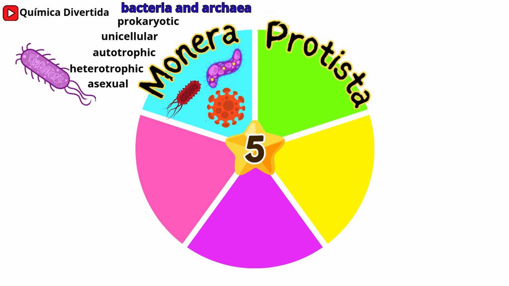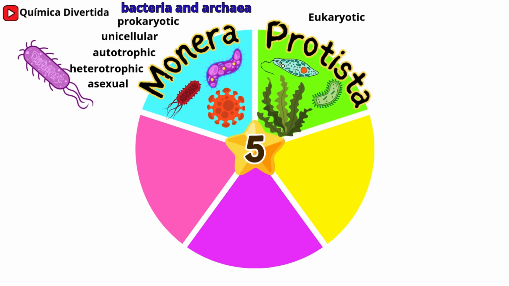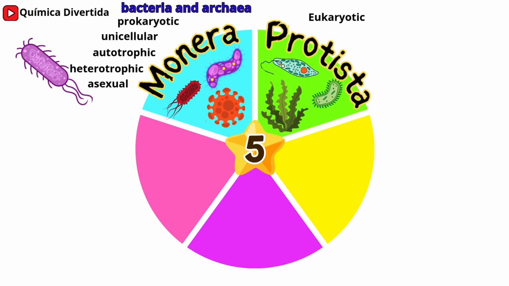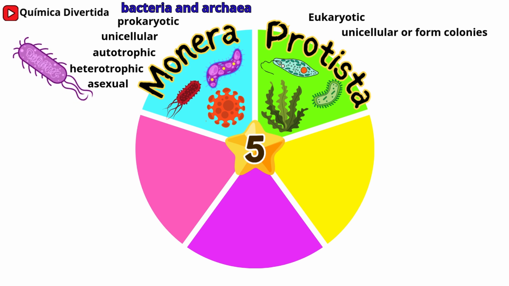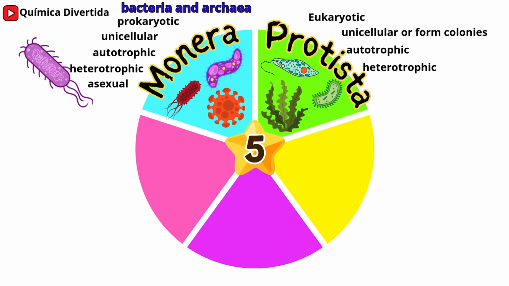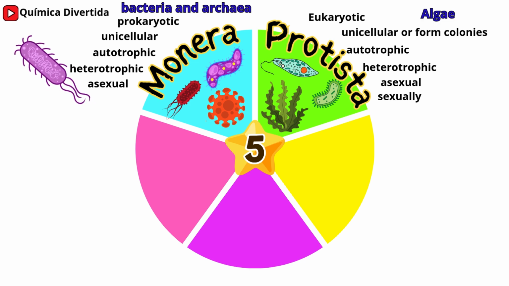Kingdom Protista, eukaryotic organisms with a defined nucleus. They can be unicellular or form colonies. Their nutrition can be autotrophic or heterotrophic. Reproduction, asexual, cell division, and some species also reproduce sexually. Example, Amoeba proteus, a unicellular organism that moves using pseudopodia.